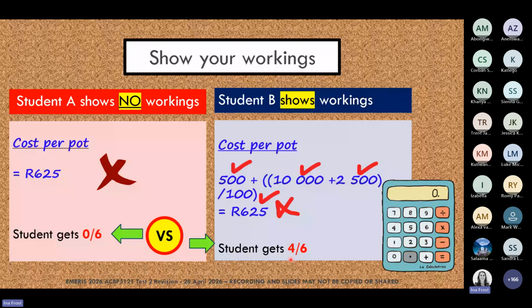So if you start losing 6 marks at a time, then you are going to be in trouble pretty quickly in that second semester test. So please be a student B always, and make sure you are showing us all of your workings so that you can get the optimal marks for each of the calculations.